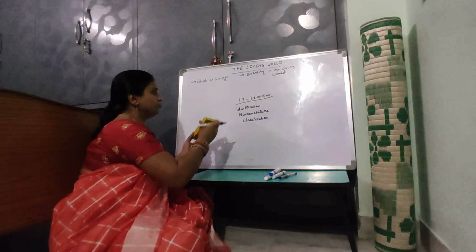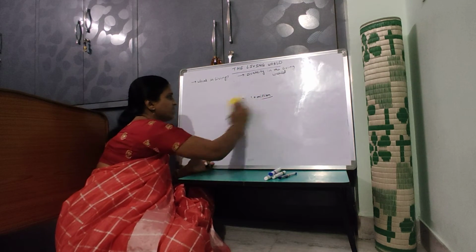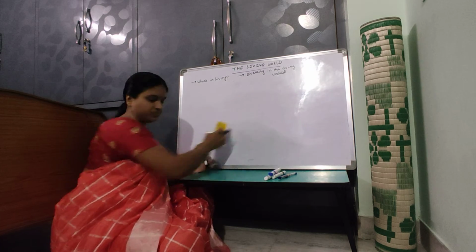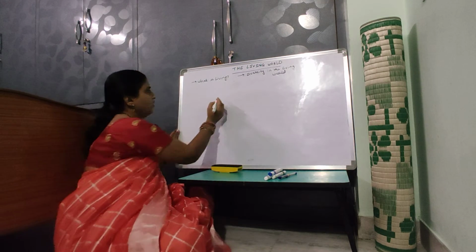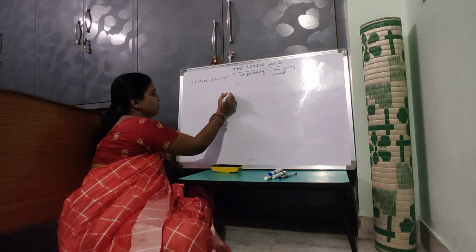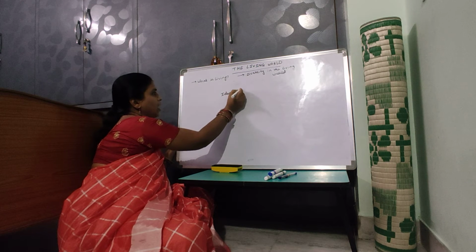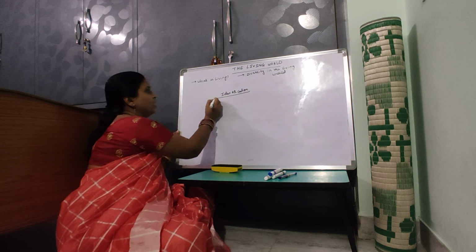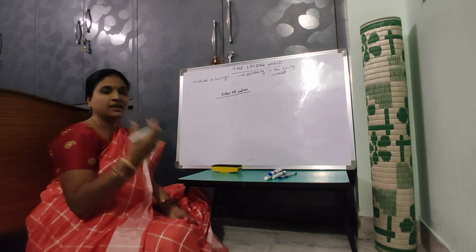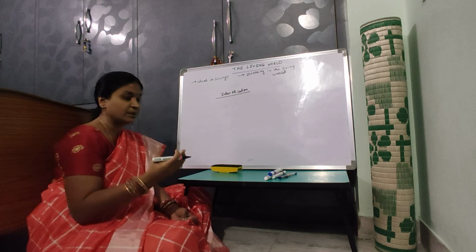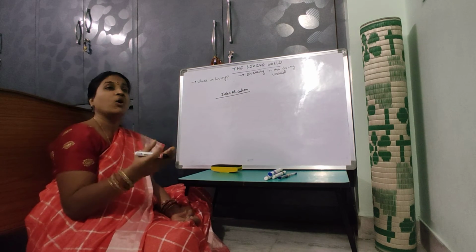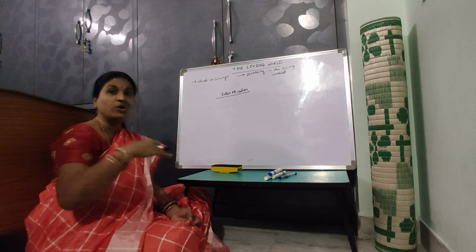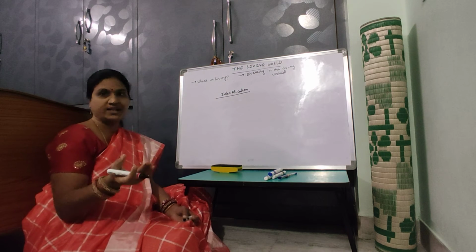Coming to the first one, identification. See, if a particular plant is there, first of all we should know whether it is an already known one, or a new one, or a new variety.